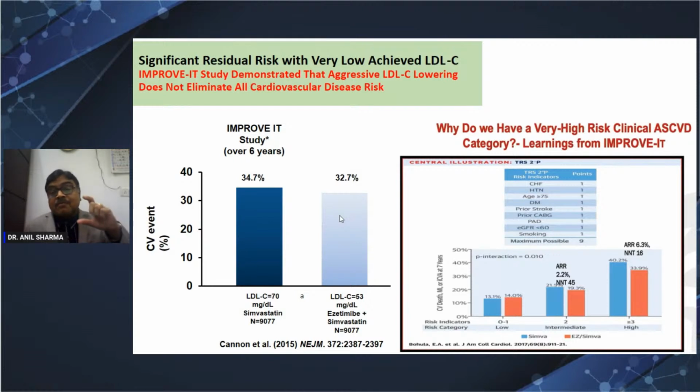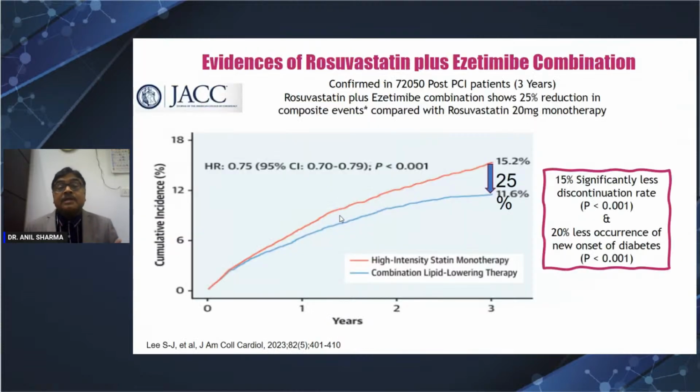They defined 9 factors, like those who have congestive heart failure, hypertension, age more than 75, diabetes, prior stroke, prior bypass surgery, peripheral artery disease, eGFR less than 60, CKD, smoking. Those who have 0 or 1 risk factor had very little difference. Those who have 2 to 3 factors, the benefit was 2%. But those who have more than 3 factors, the absolute risk reduction was 6%. So the higher the risk, the more the benefit of adding the adjunct.